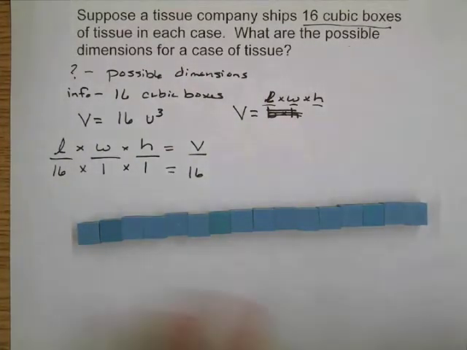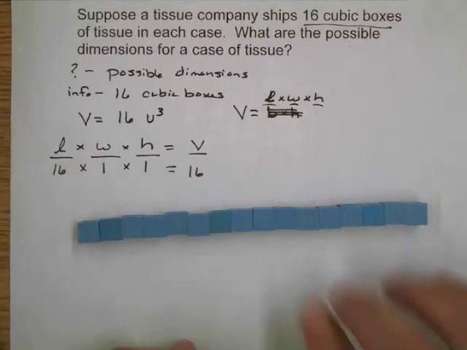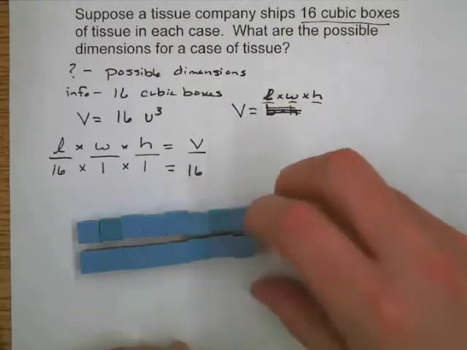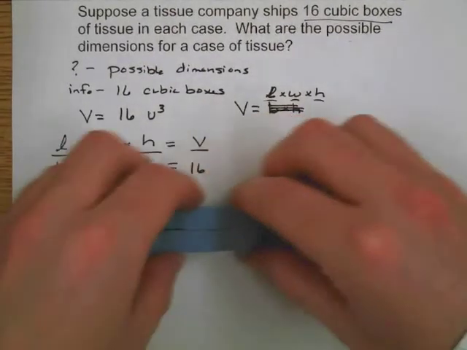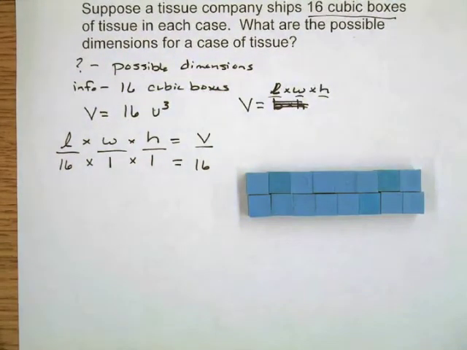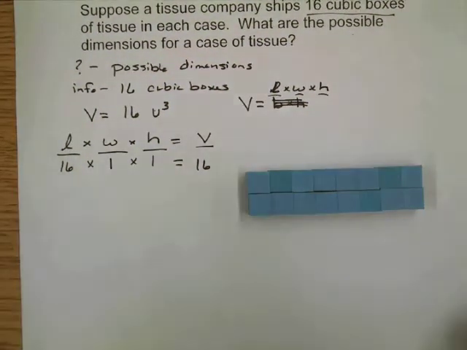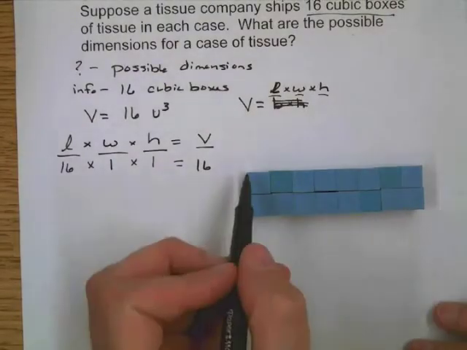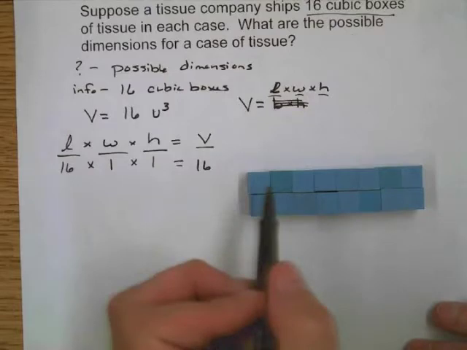Let's see what else I could do moving these things around. If I push some of these down here, oh, here we go. I could put them in this shape right here. It's a nice box-like shape. We have a length, a width, and a height.